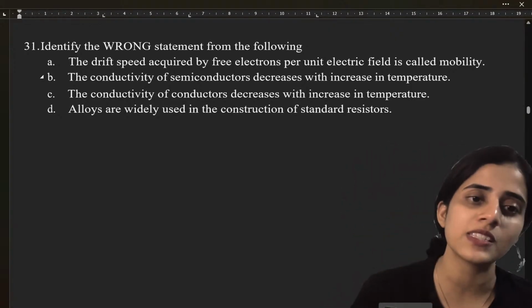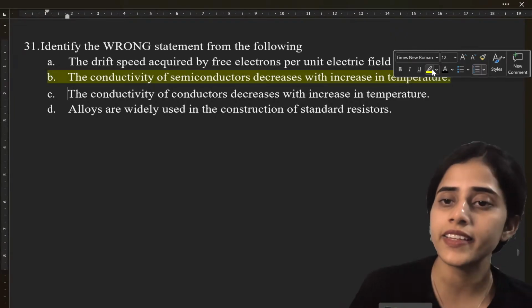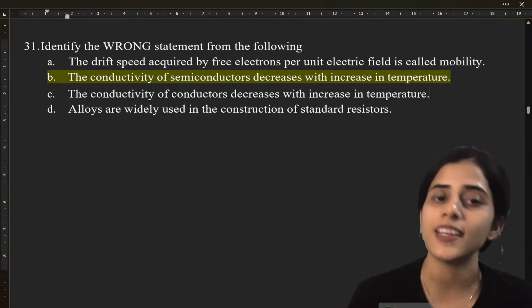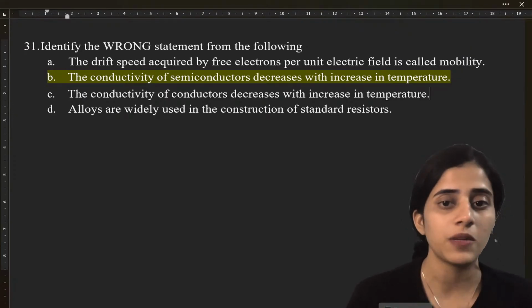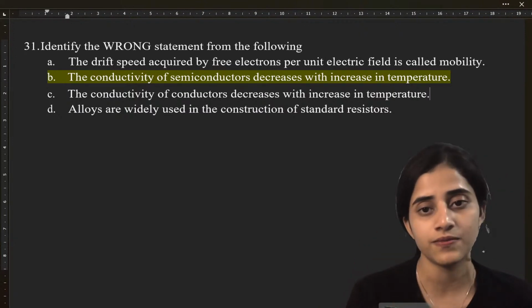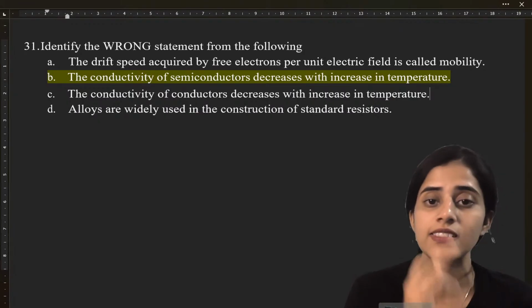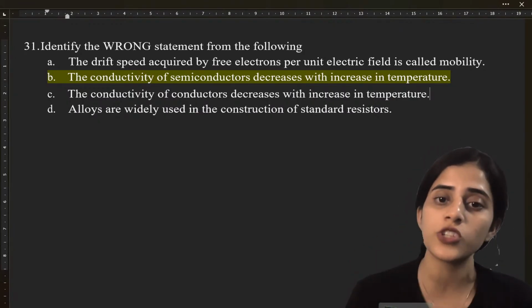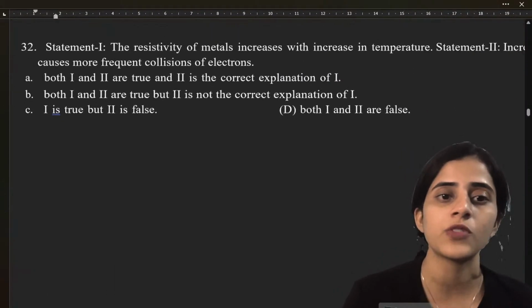Okay. Yeah, it is B. See, the conductivity of a semiconductor will decrease with increase in temperature. It's inversely proportional. Alright. But what about the conductivity of a conductor? It will increase. Sorry, it will decrease. Why? When temperature increases, what happens to resistance? Resistance increases. So what should happen to conductivity? It should decrease. Okay, super.